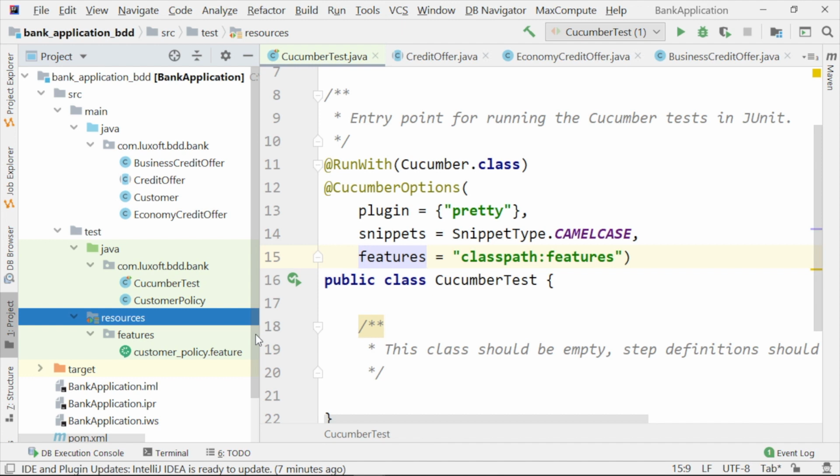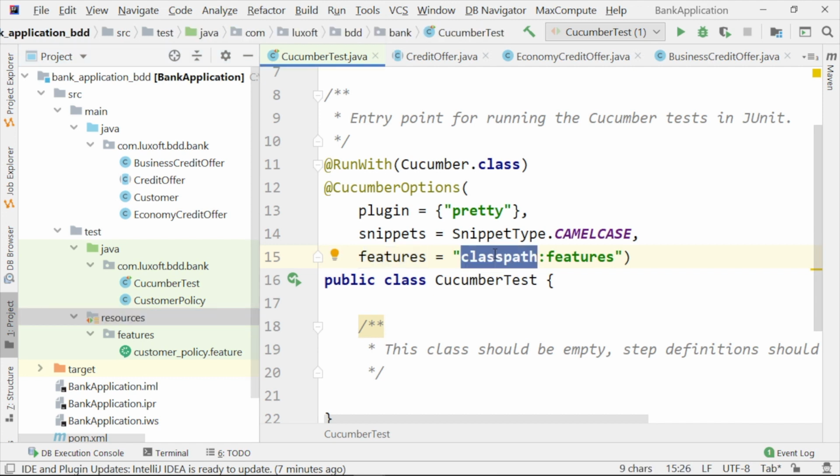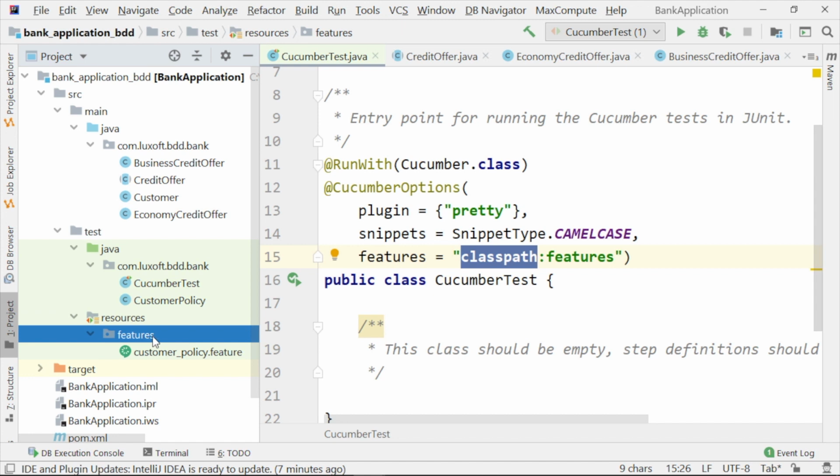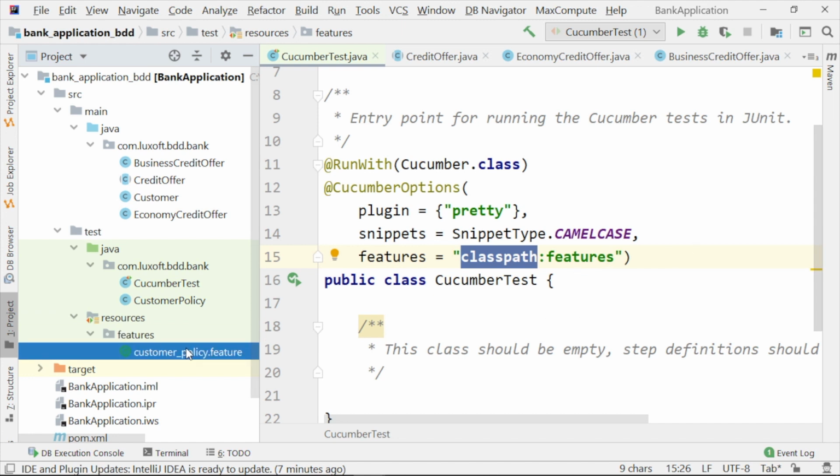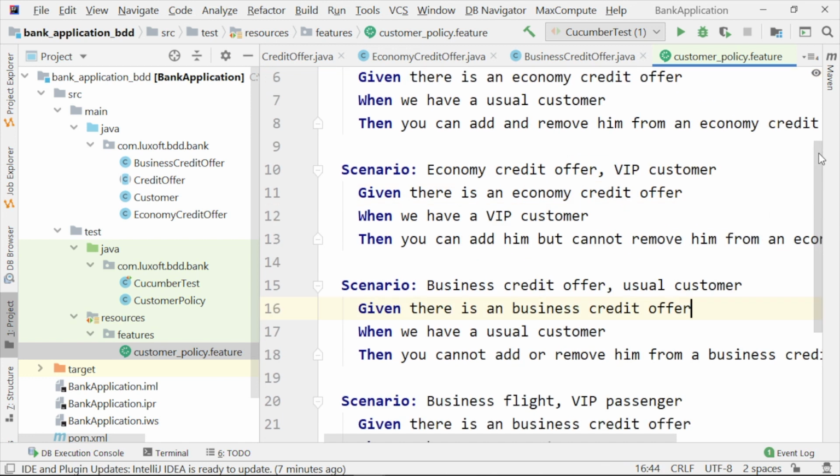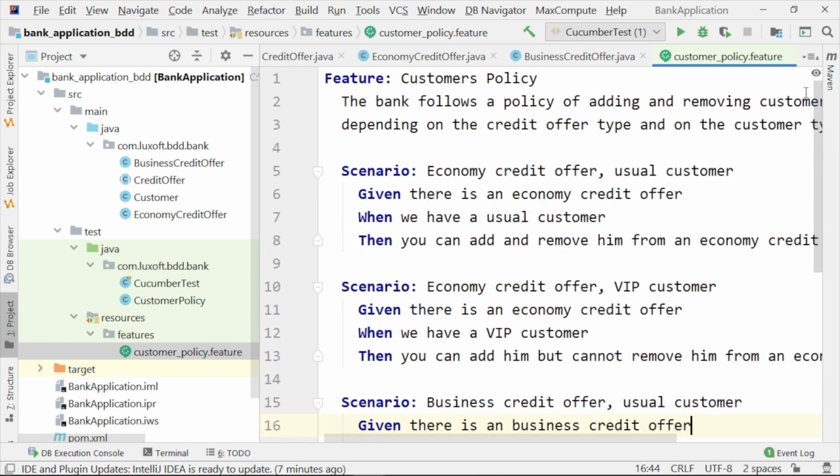I remind you that the folder test resources is included into the class path by Maven, and then here we should look into the features folder, and here we discover this customer policy feature.